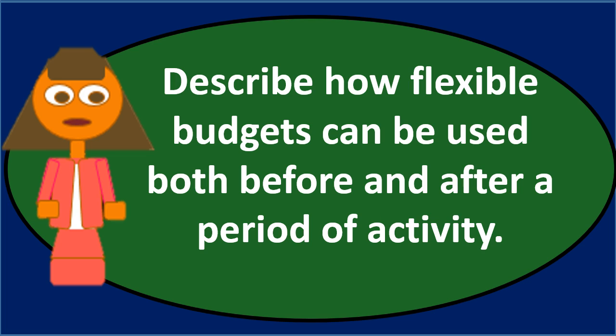Let's read this one more time. Describe how flexible budgets can be used both before and after a period of activity. So if we see something like this, first we want to probably describe what the flexible budget is. It doesn't ask us to do that specifically, but that's one place we could start. We'd say, hey, what is a flexible budget? And then we could go into how it would be used before, how it would be used after. What are going to be the resources for the flexible budget? We could also compare and contrast a flexible budget to a static or fixed budget.